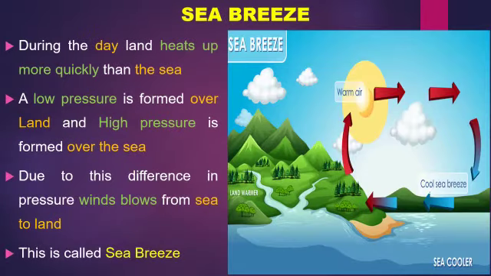This is the sea breeze. Now during the day, land heats up more quickly than the sea. A low pressure is formed over the land and high pressure is formed over the sea. Due to this difference in the pressure, wind blows from sea to land. This is known as sea breeze.